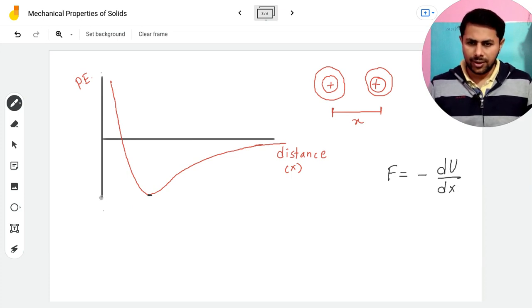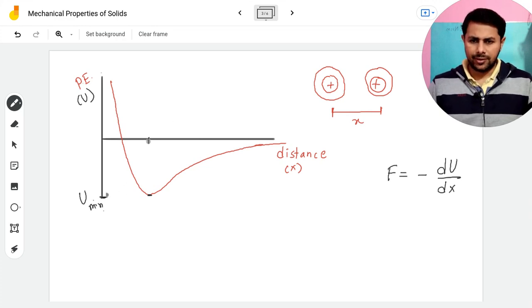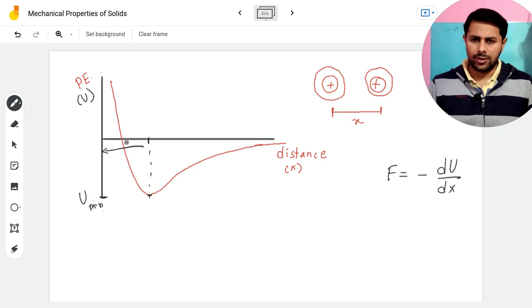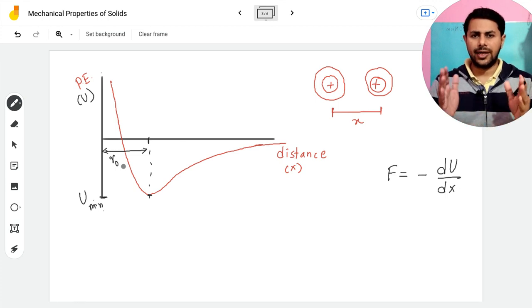Okay, so potential energy is minimum over here. Let's call it U minimum, since I'm representing potential energy by the letter U, and this is the distance corresponding to this minimum potential energy. Okay, so atoms or molecules within a solid like to sit at this distance. Now see what happens when this distance decreases or increases.